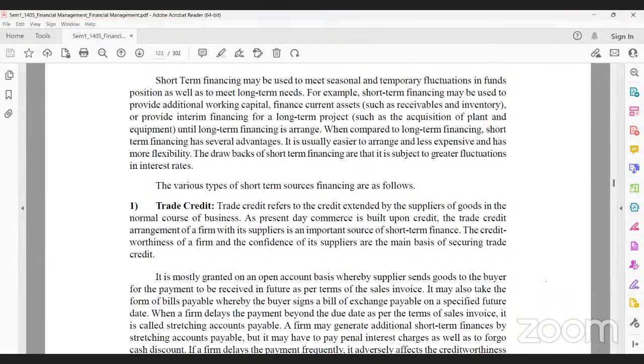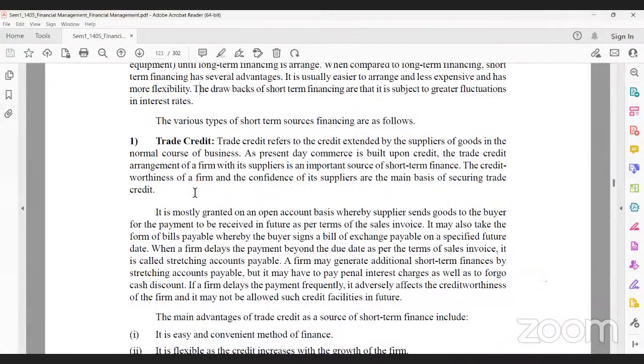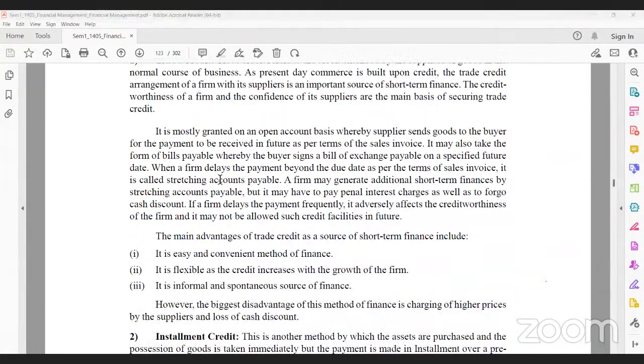So this is one credit system. For example, with a sugar company, the farmers supply sugarcane on 40 days credit. That is called trade credit.